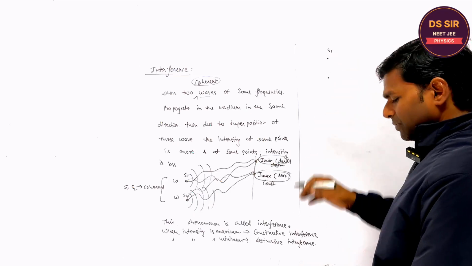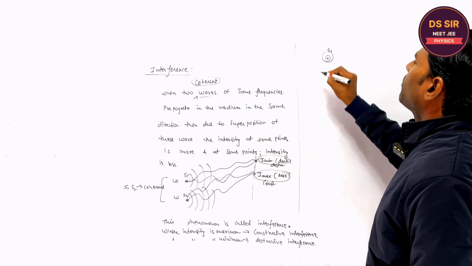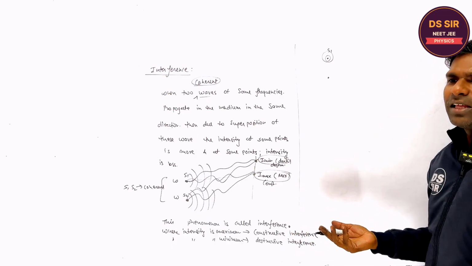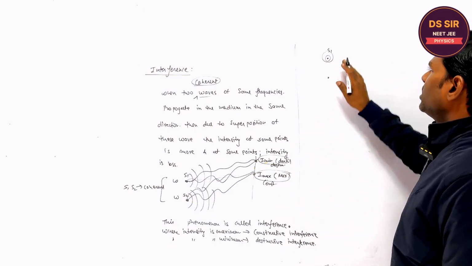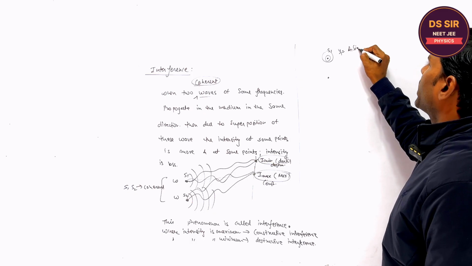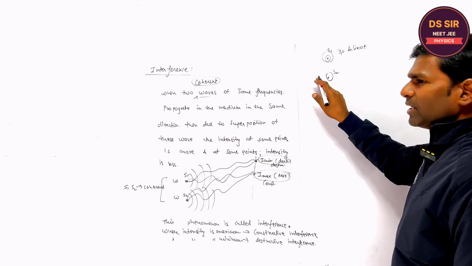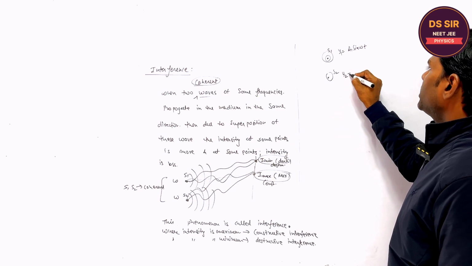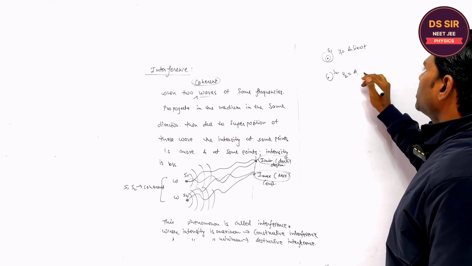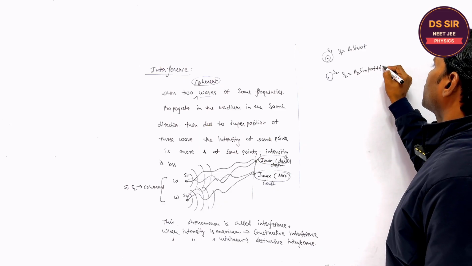Suppose this is the S1, right? It produces the light in the form of either a spherical wavefront or a cylindrical wavefront, and its displacement is A1 sin omega t, and this is the source S2. S1 and S2 are coherent sources, and its displacement or the light wave is nothing but A2 sin(omega t plus phi).